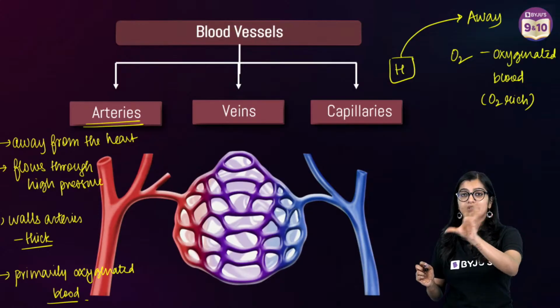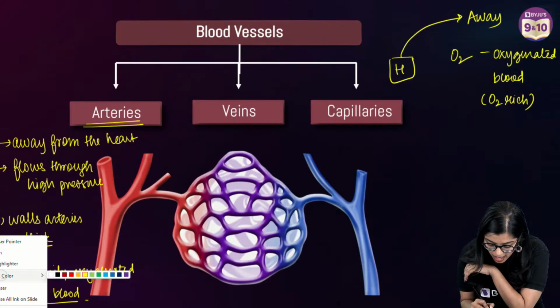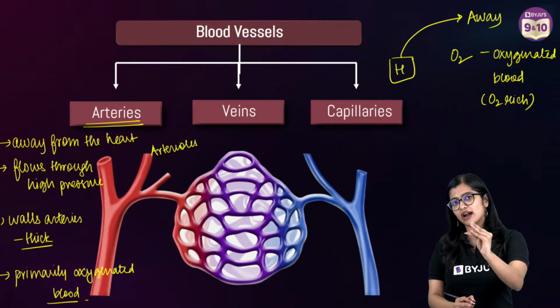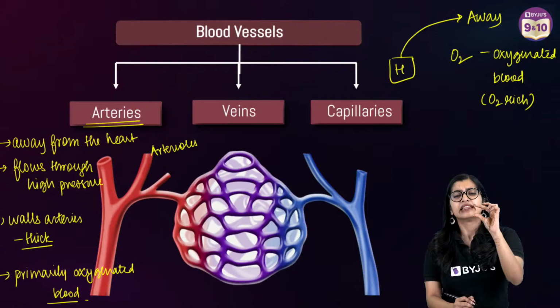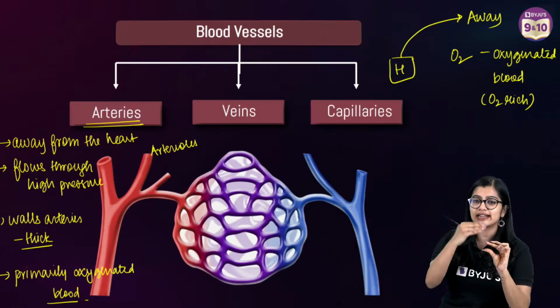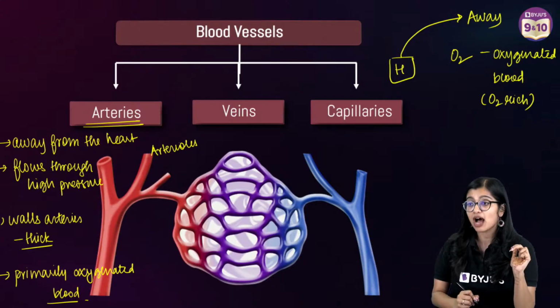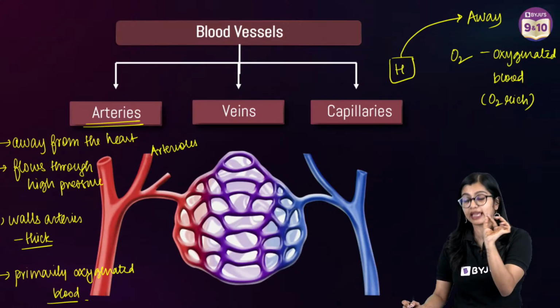Now, as these arteries go and reach closer and closer to cells, we see that they will branch out to form something called arterioles, okay? Arterioles are basically arteries which are a little smaller in size. They're not as big as arteries, their diameter is smaller, and they'll keep branching out until they're only one single cell thick, yes?